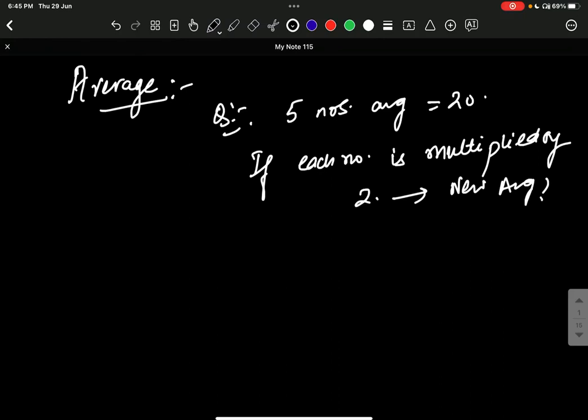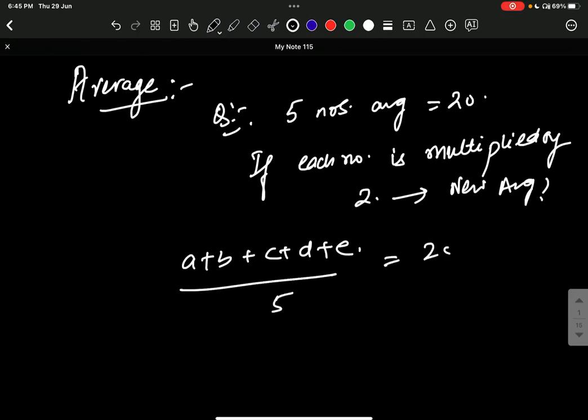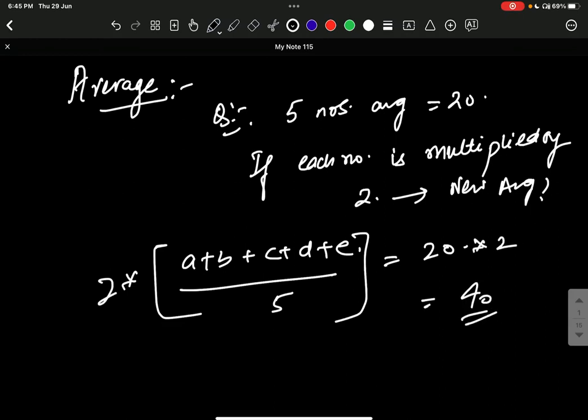So we have the 5 numbers A, B, C, D, E and their average is equal to 20. When multiplied by 2, the new average would be nothing but 40. Yes or no? Do you agree with me or not?